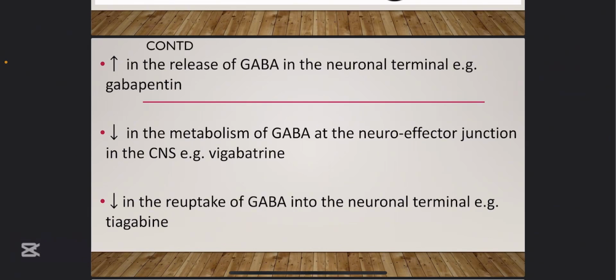They will ask. Then the next, which is the last here, is decrease in the reuptake of GABA. When GABA is in the synaptic junction, there's a tendency for it to go back to the presynaptic. And once you go back to that presynaptic neuron, it's not active there. It is in that synaptic junction that it's normally supposed to act. So there are some drugs that decrease the reuptake of GABA. GABA will remain in that synaptic junction. It will not undergo reuptake. Example of such a drug is tiagabine.